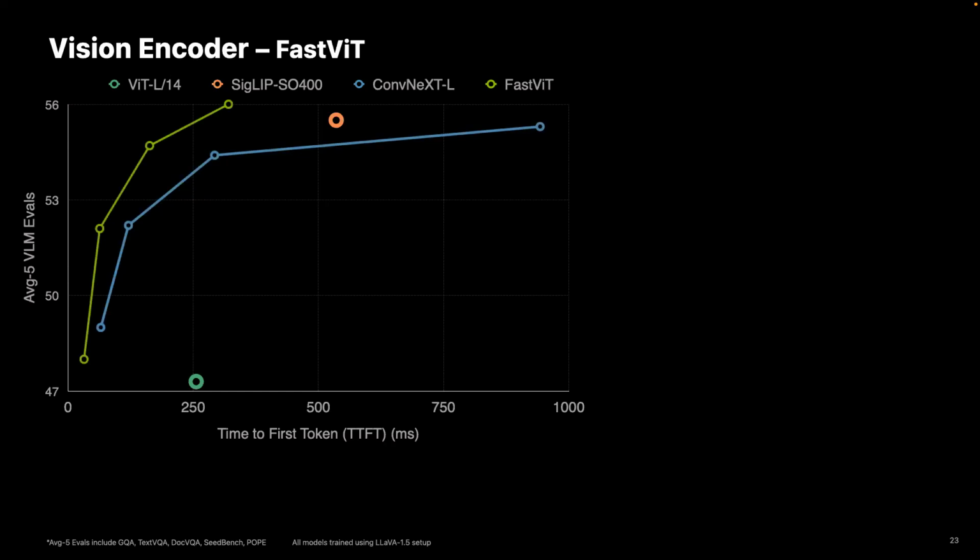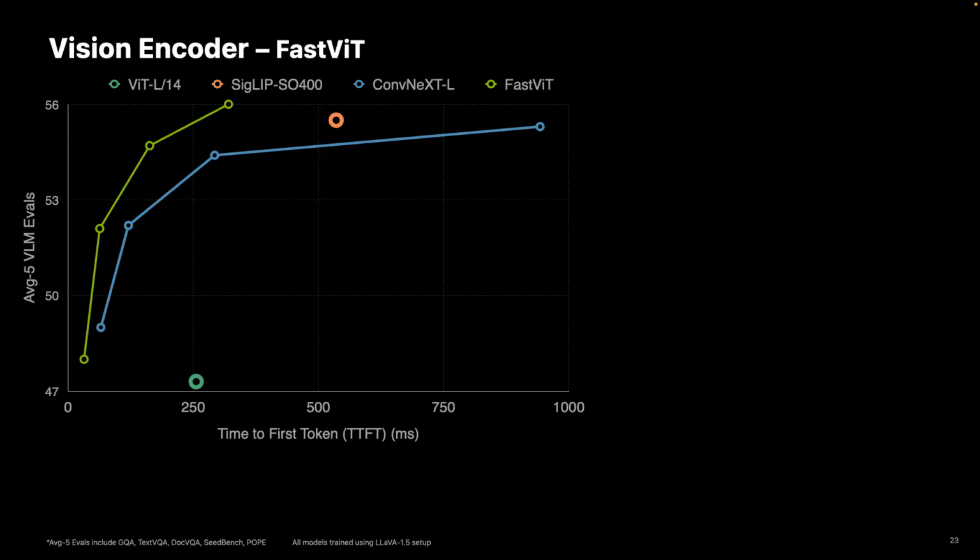In addition, we evaluated some convolutional backbones, shown in blue. What we observed is that the FastViT encoders that I described in the first part of the presentation, together with MobileCLIP pre-training, give us a very favorable trade-off between the time to first token and model accuracy. That's why we use the backbone that I explained just before.